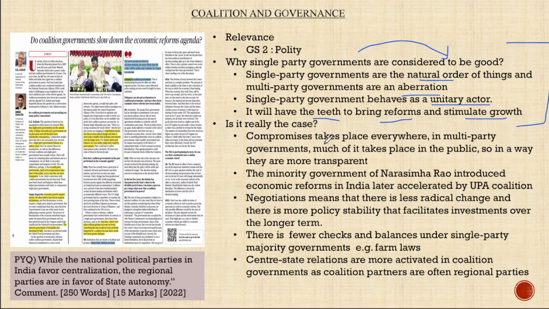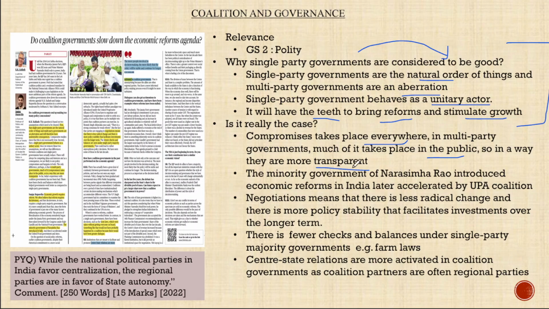The reality says that compromises take place everywhere. In multi-party governments, much of the compromise takes place in public. So in a way, they are more transparent. It is basic common sense that whenever there are more than 270 MPs in a single party, there should be compromises on the basis of various lines.